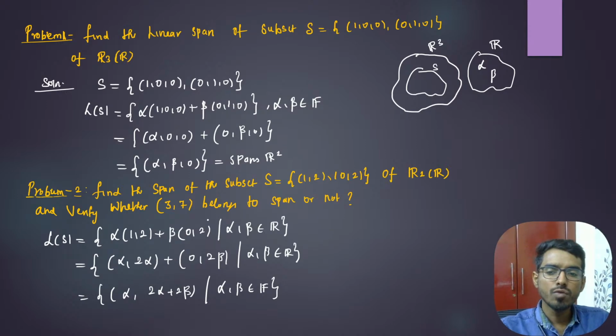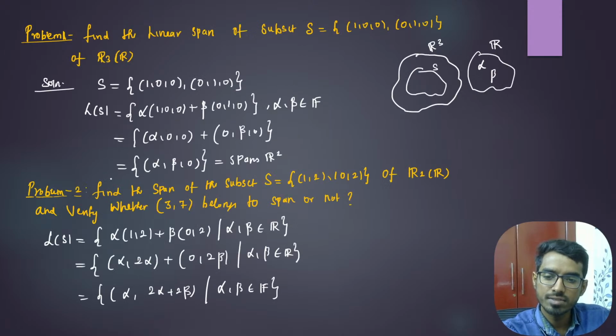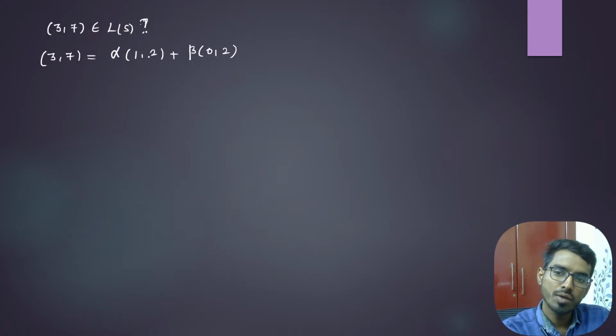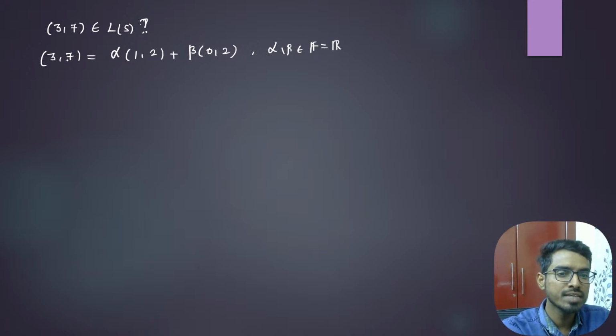Now we need to verify whether (3, 7) belongs to L of S or not. If (3, 7) can be expressed as a linear combination of these two vectors, alpha times (1, 2) plus beta times (0, 2), that is, if there is some alpha, beta in the field of real numbers such that this linear combination makes (3, 7), then I can say (3, 7) belongs to L of S.